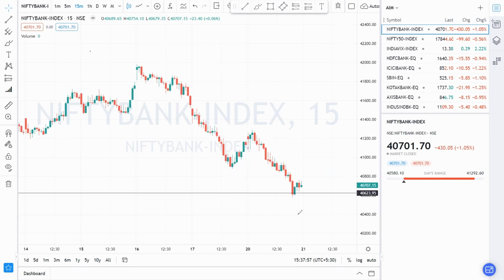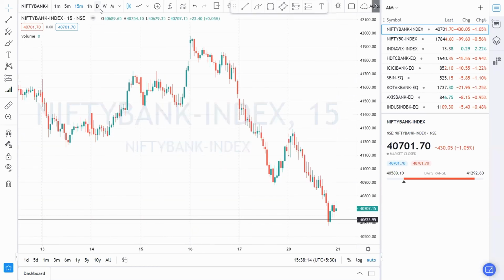And if it opens gap down below 40,500 or shows any kind of negative movement there, then you can also take trade for selling, because it continuously goes in a negative trend. So if it opens gap down, then it may continue to go down, then you can expect some selling pressure there. And that's all about Bank Nifty.